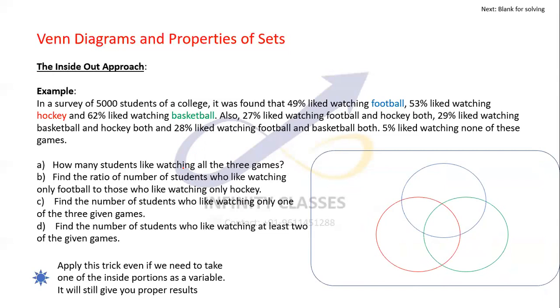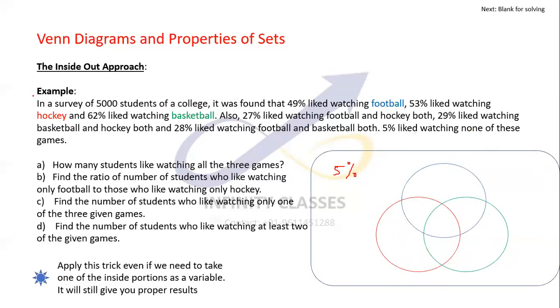In a survey of 5,000 students of a college, it was found that 49% watched football, 53% were watching hockey, 62% basketball. 27% liked watching football and hockey both, 29% watching basketball and hockey both, and 28% watching football and basketball both. 5% liked watching none of these games. So there were 5% people who were not liking any of the games, which is completely outside. That's okay. That's the last information which we need.